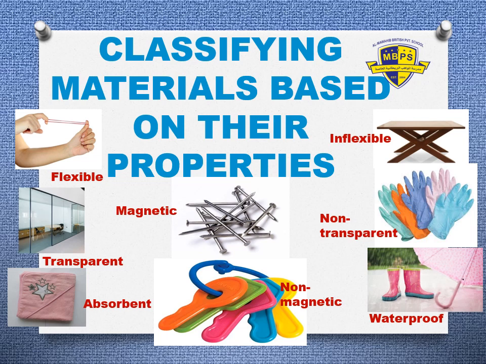Non-magnetic, like plastic. Non-transparent, gloves. Waterproof, umbrella, raincoat. Very good, Grade 2. Now you understood, Alhamdulillah. You can classify materials based on their properties. Well done.